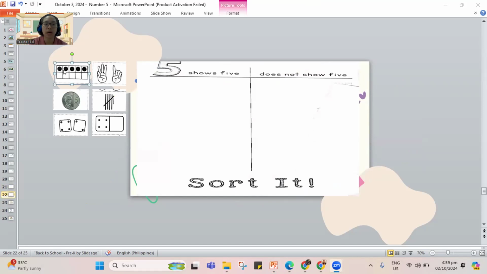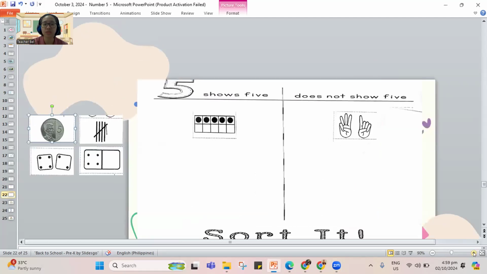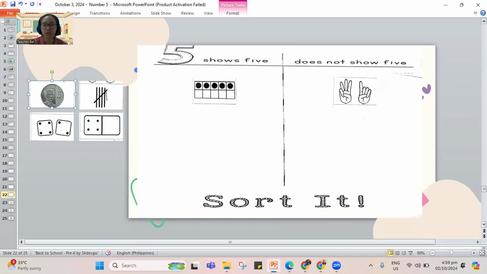Let's count. 1, 2, 3, 4, 5. This shows 5. How many fingers? 1, 2, 3, 4. This doesn't show 5. It should be here. Is this the 5 peso coin? Let me zoom in so that you can see it. Does this show 5? The Philippine peso coin, number 5. Yes, that is a 5 peso coin.